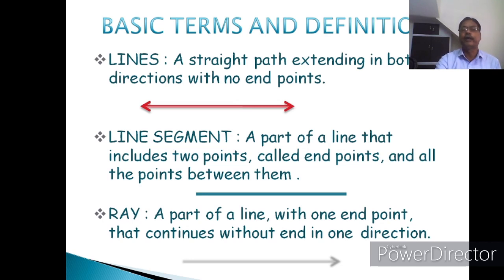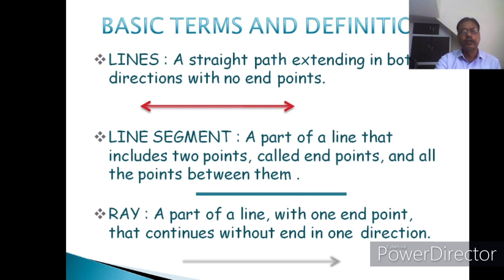A straight path extending in both directions with no end points is called a line. A line segment is a part of a line that includes 2 points called endpoints and all the points between them. This is called the line segment. Line segment is only part of a line.